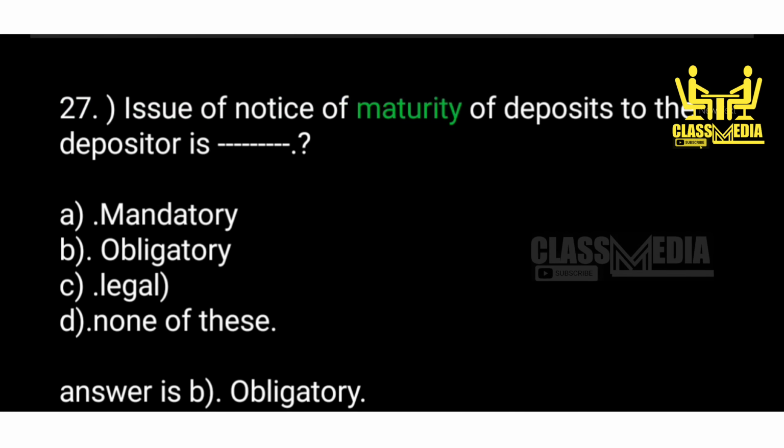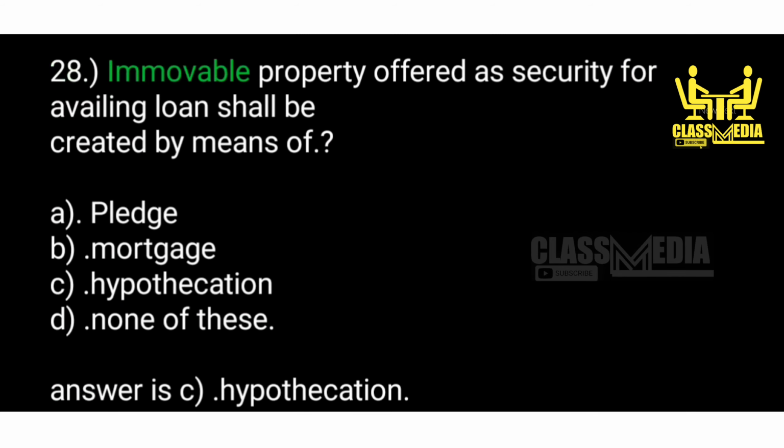Issue of notice of maturity of deposits to the depositor is A. Mandatory. B. Obligatory. C. Legal. D. None of these. Answer is B. Obligatory. 28. A movable property offered as security for availing loan shall be created by means of A. Pledge. B. Mortgage. C. Hypothecation. D. None of these. Answer is C.